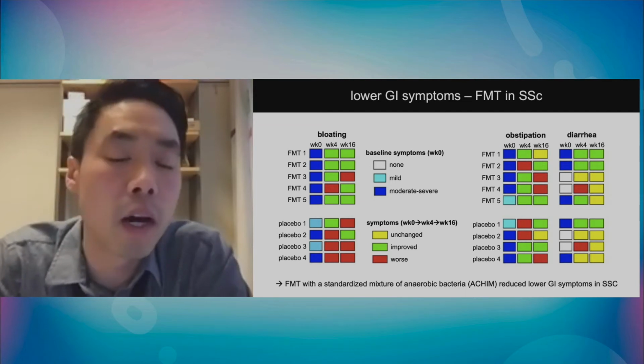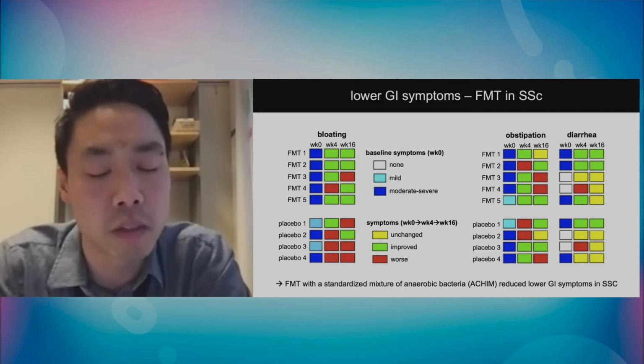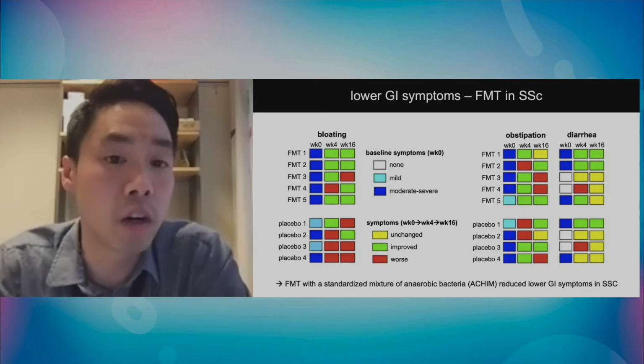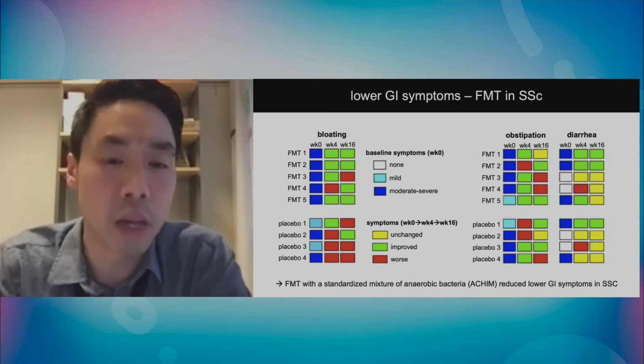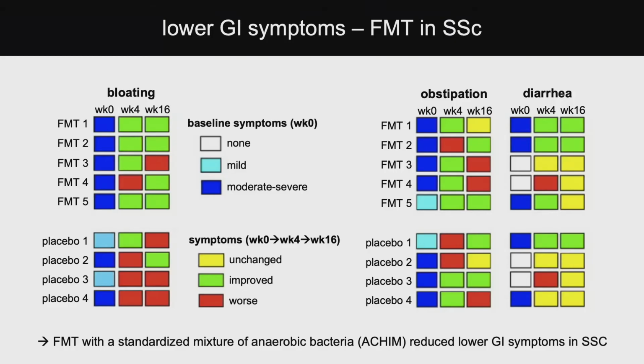Great, thank you. What we saw is we focused primarily on the lower GI symptoms, as 90% of the patients have reported GI symptoms. At week 0, what I'm showing here is the baseline state at which they experienced such symptoms. We had 8 categories that are clinically relevant. I'm focusing only on 2 here, bloating and diarrhea. We saw that the majority of patients, both in placebo and control at baseline, had similar levels of lower GI symptoms. Next slide, please.